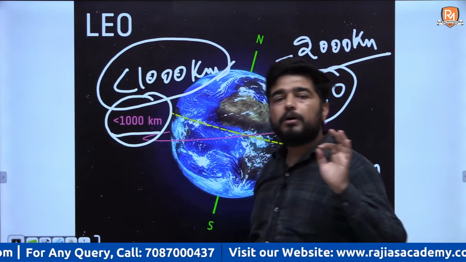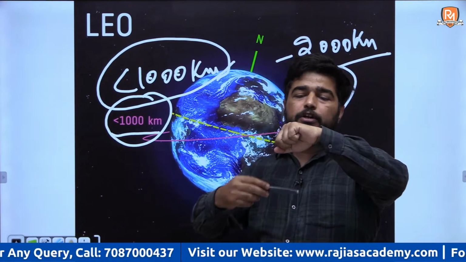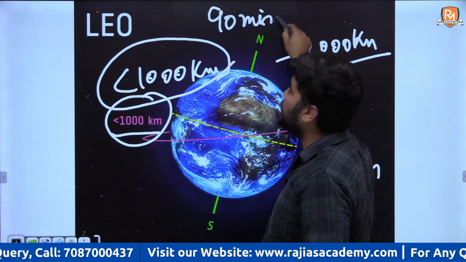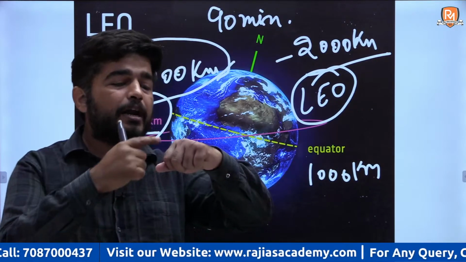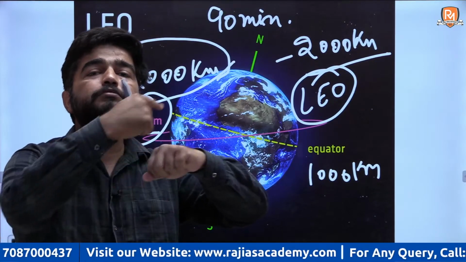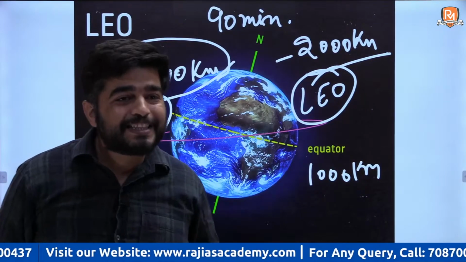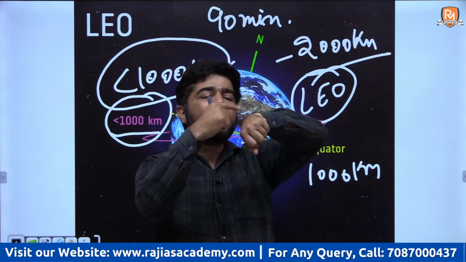Usually, on average, a satellite launched in low earth orbit takes 90 minutes to revolve. So there will be around 17 to 18 revolutions around the earth.